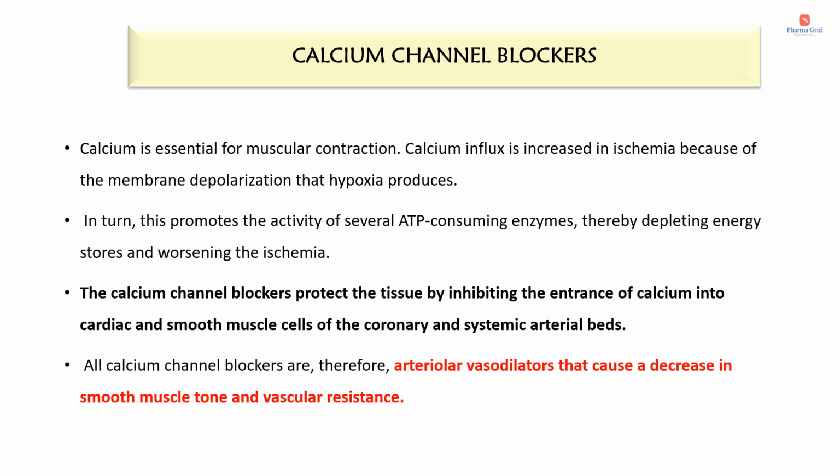These voltage sensitive calcium channels are of 5 subtypes: L, N, T, P and R. The L type is predominantly present in cardiac and smooth muscle cells. These calcium channel blockers block voltage sensitive L type calcium channels and thereby prevent the entry of calcium into the cell. As a result, there will be no excitation contraction coupling in the heart and the vascular smooth muscles. In a nutshell, calcium channel blockers protect the tissue by inhibiting the entrance of calcium into cardiac and smooth muscle cells of the coronary and systemic arterial beds.